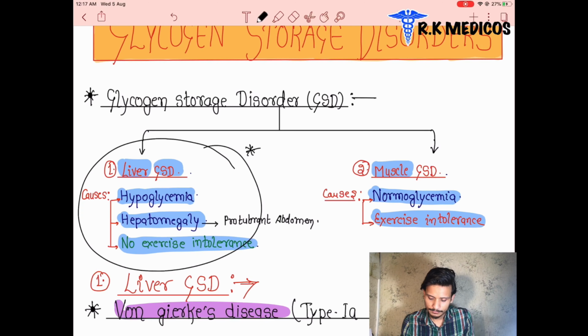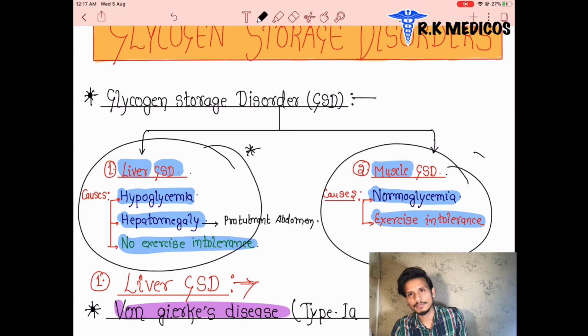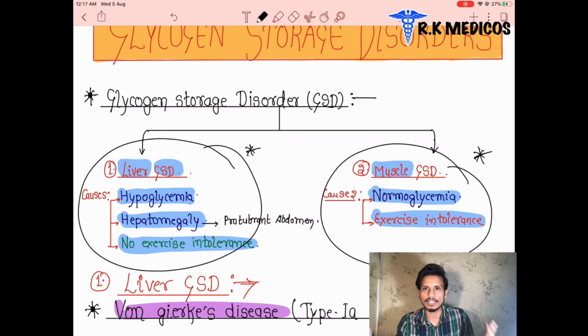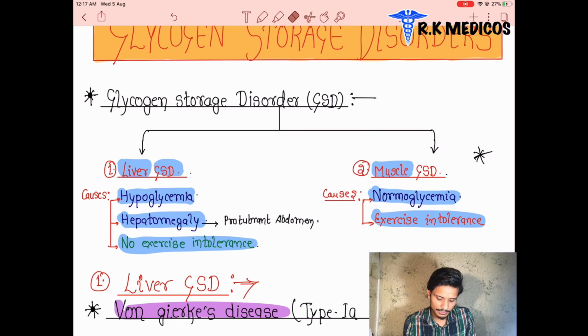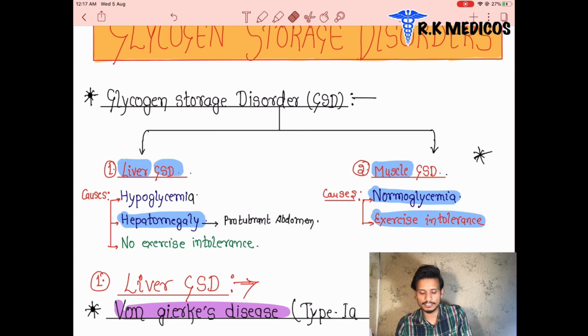All the muscle glycogen storage disorders have normoglycemia with exercise intolerance. These are the common words, whether this is happening in the muscles or in the liver glycogen storage disorder. So it is simple. Now you tell me, what happened in Von Gierke disease? There is hypoglycemia, yes. There is hepatomegaly, yes. There is exercise intolerance? No, there is no exercise intolerance.